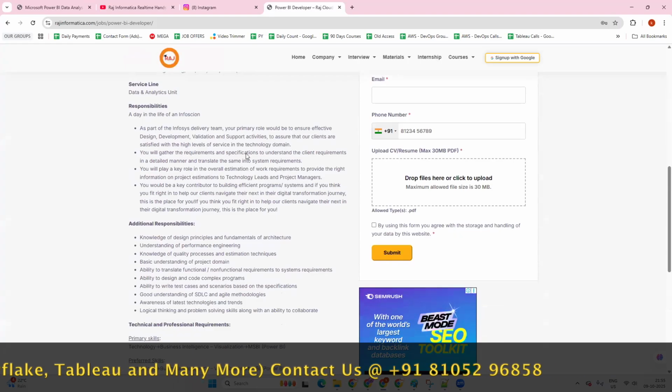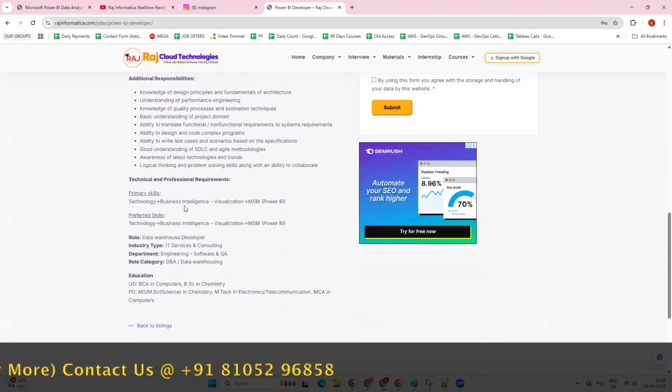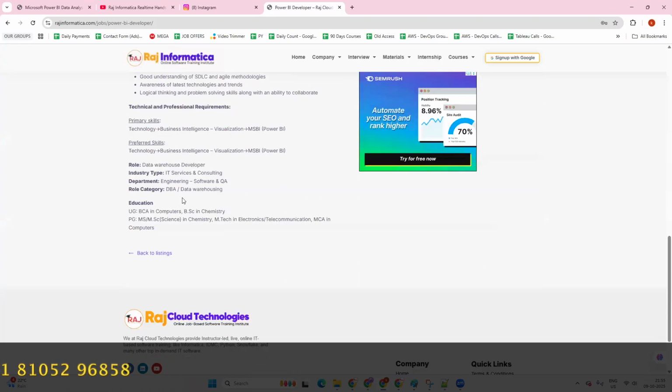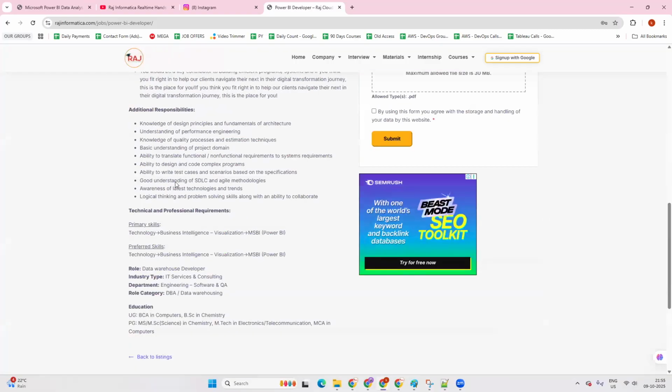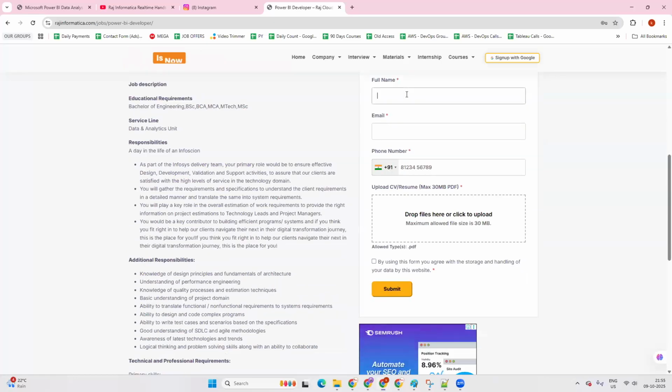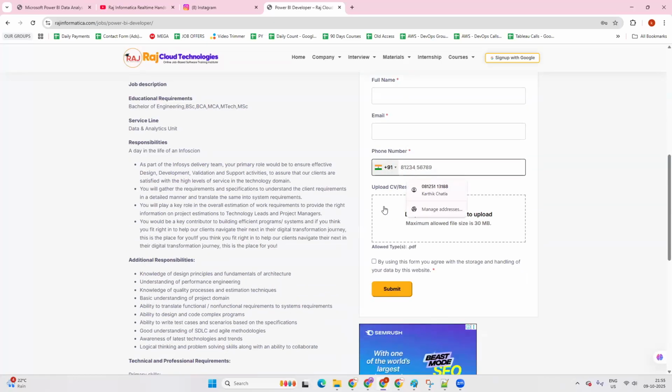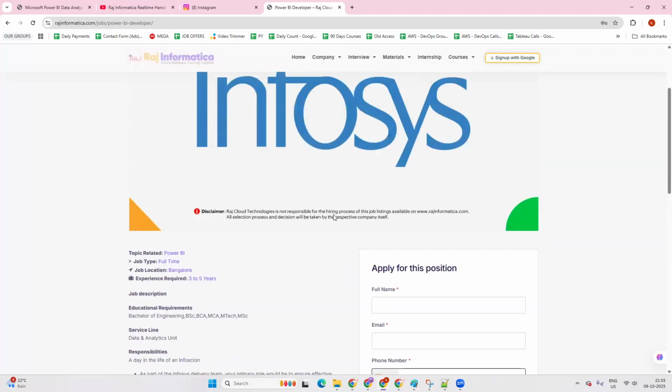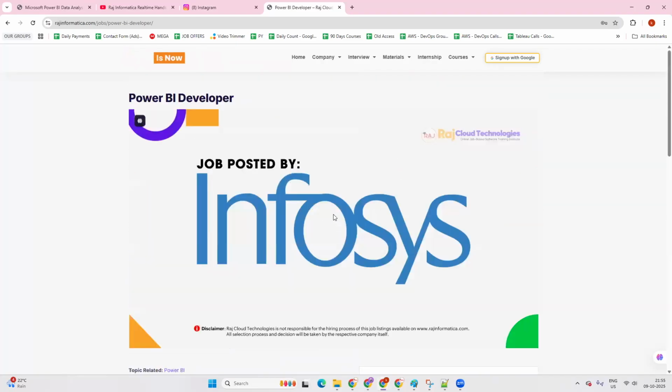These are the responsibilities, these are the additional responsibilities, and this is the skill set required. This is the location, Bangalore. This is how you can find all the jobs. To apply, you can fill in this form, giving your name, mail ID, and mobile number, and uploading your CV here. Then click on the submit button, and you can apply for this particular job. This is how you can directly visit our website and apply.